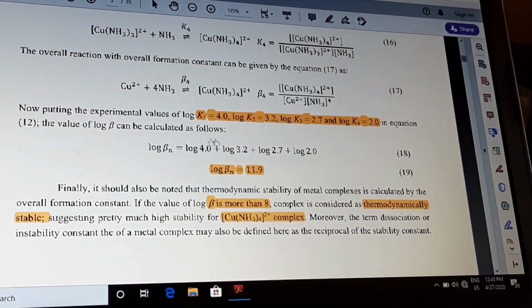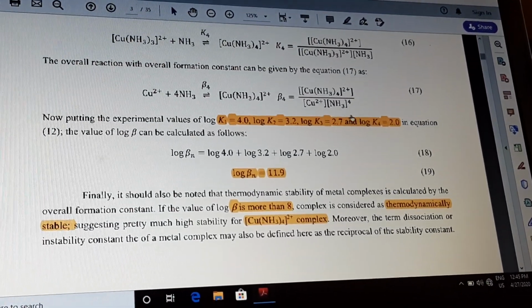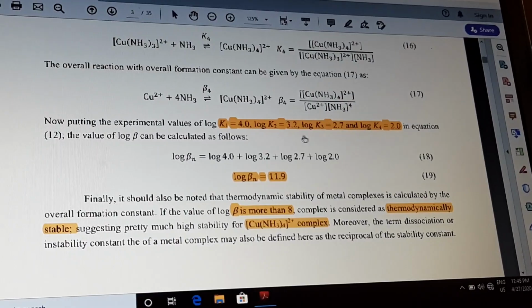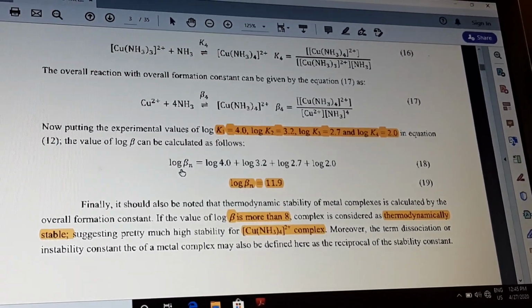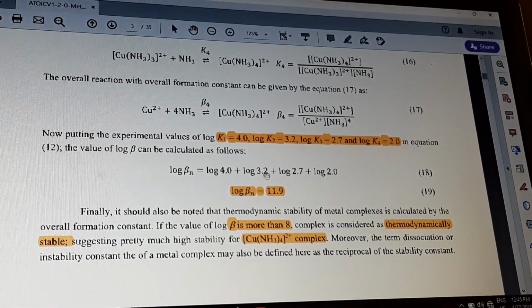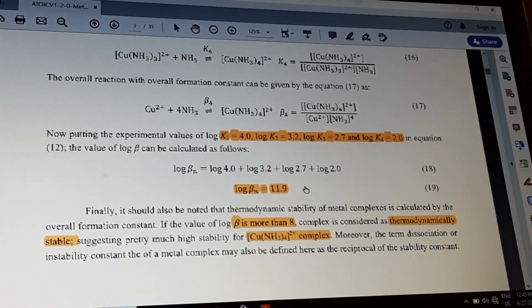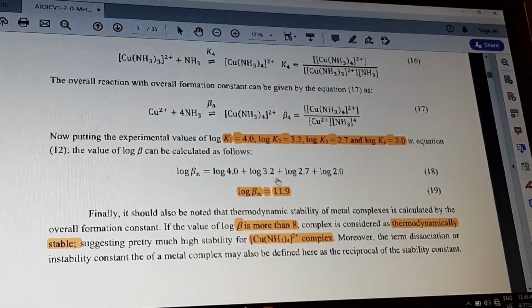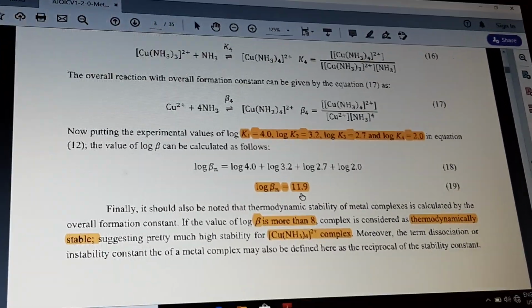If we know the values of K1, K2, K3, K4, we can calculate the beta value. That is, we know the formula: log beta n is equal to log 4 plus log 3.2 plus log 2.7 plus log 2. That gives the log overall stability constant of the reaction as 11.9.